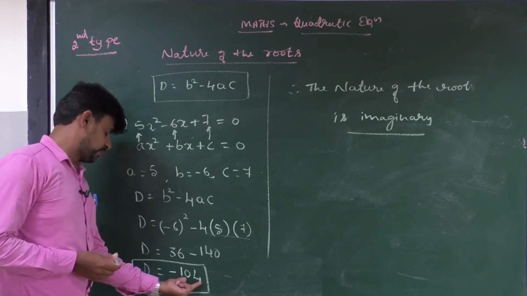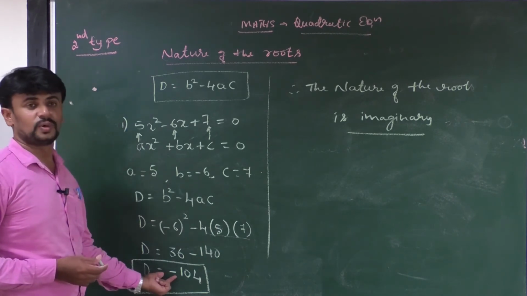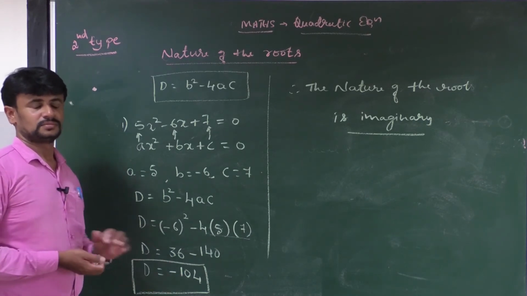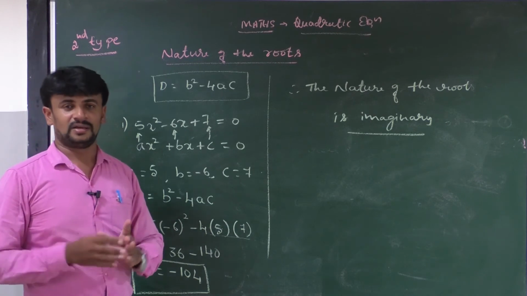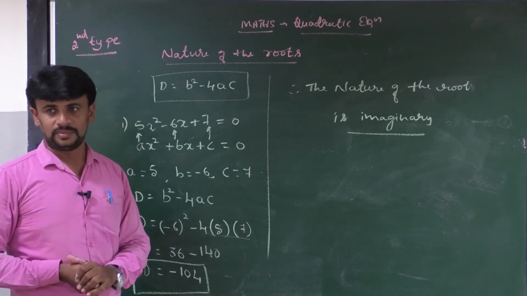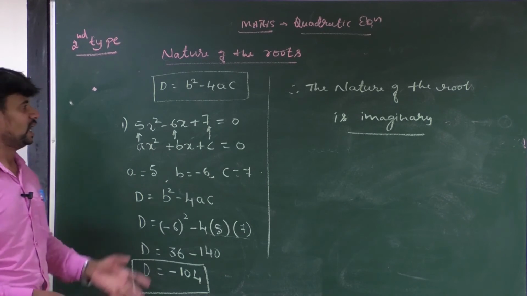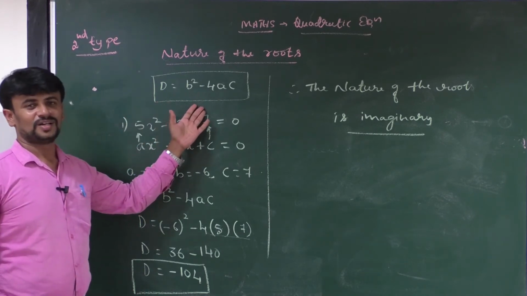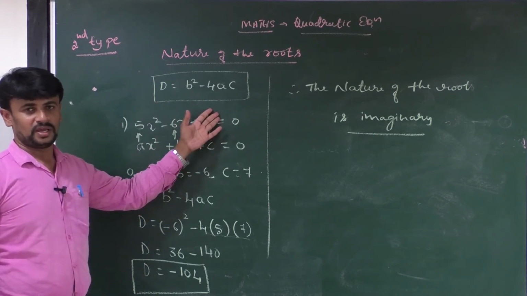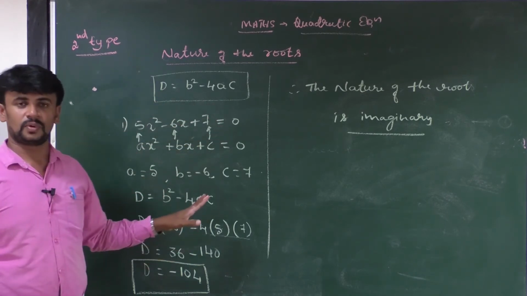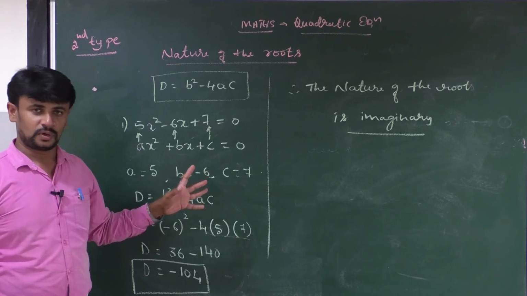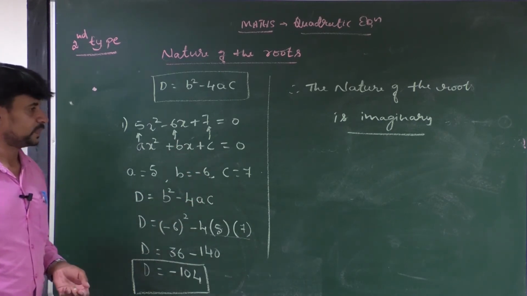Instead of 104, if you get the value of D is equal to 0, then we call it as the roots are real and equal. In this way, you can easily find the nature of the roots. To find the nature of the roots, you have to follow these steps. Any doubts? Okay, thank you. Next.